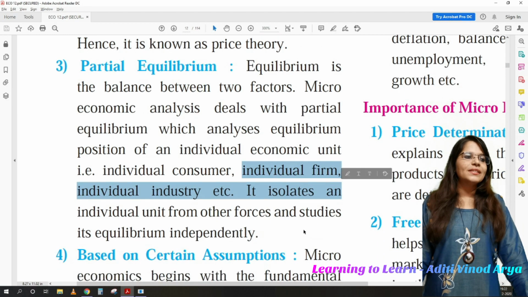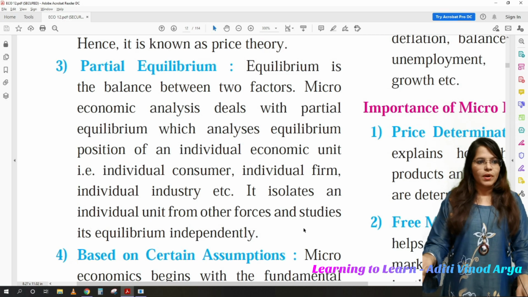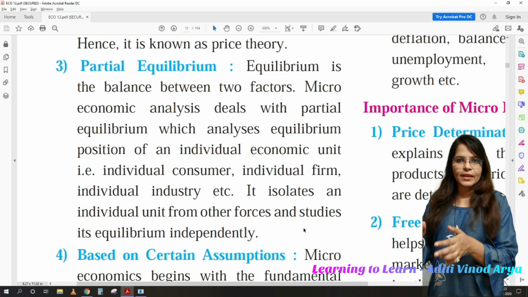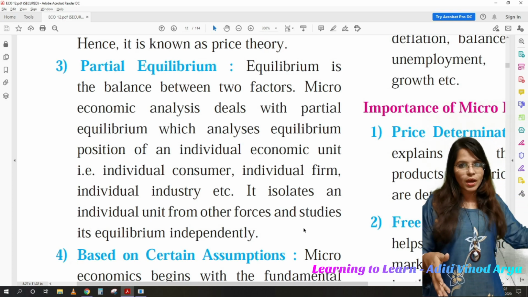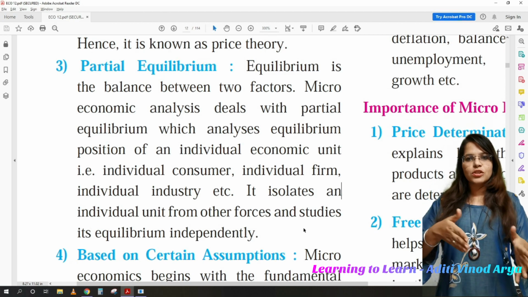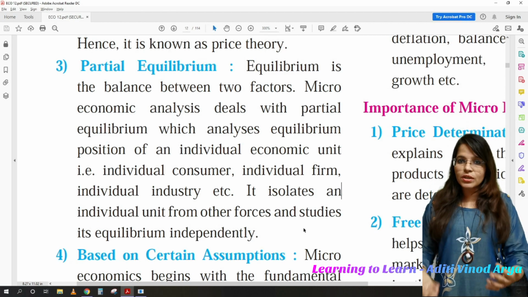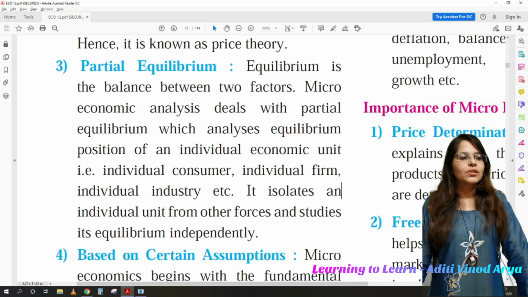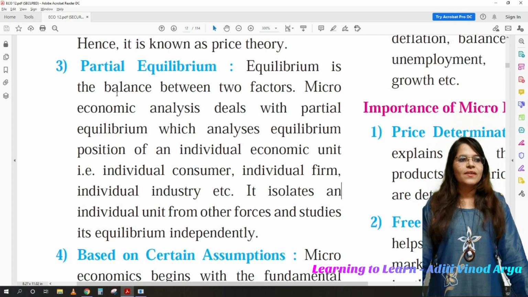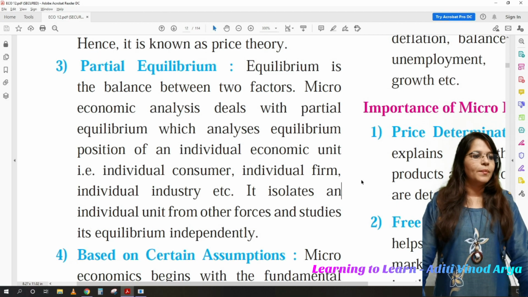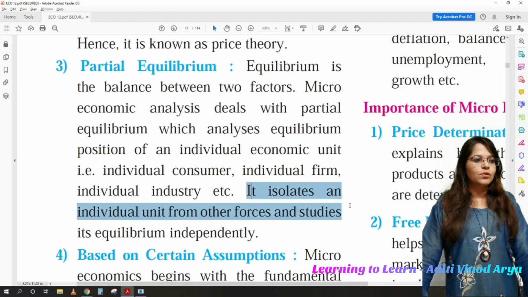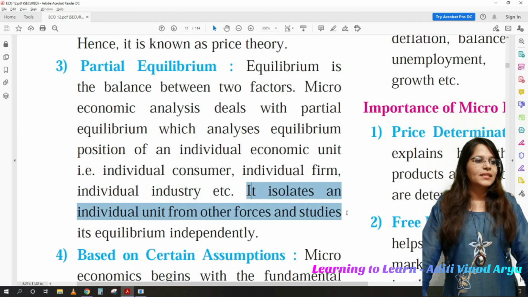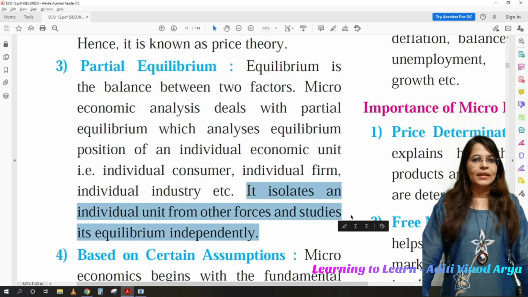So it isolates an individual unit. Of course, because we are only studying the individual, ignoring every other, it is isolated from every other. So certain factors we are not going to consider. This gives us a partial equilibrium, not the total equilibrium. So it isolates an individual unit from other forces and studies its equilibrium independently.